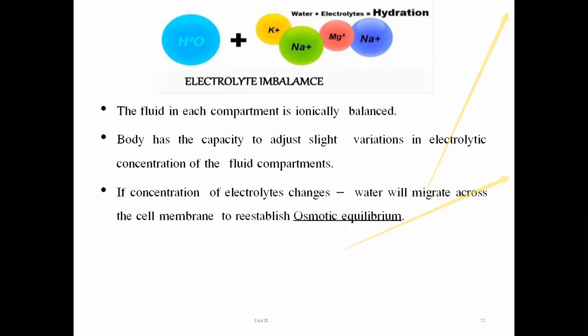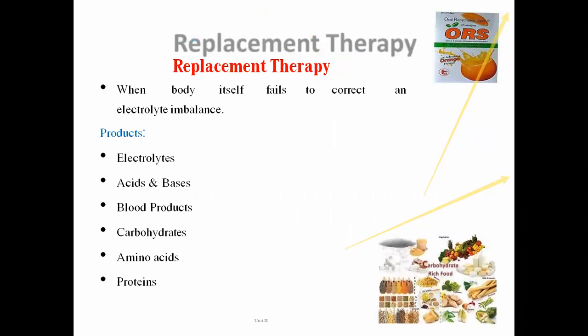If the solute or electrolyte concentration inside the cell is increased and body fluid is decreased, the cell will absorb the fluid from outside the cell. In this way, the physiological balance of ions and fluid is maintained by every cell in our body.